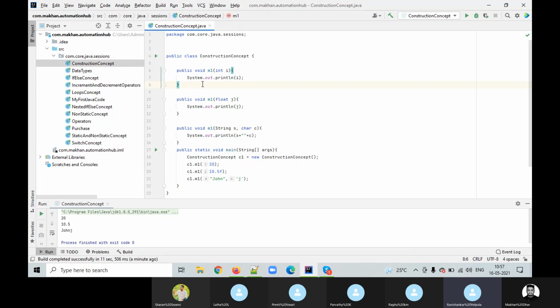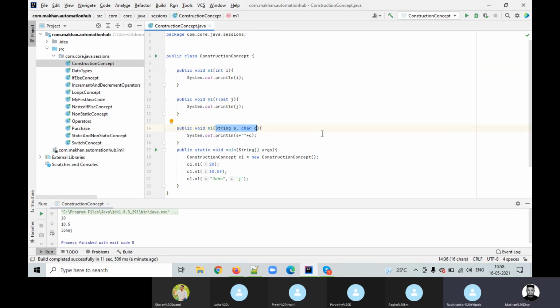Method overloading and constructor overloading are the same. Both are polymorphism. The method name M1 is the same, but it gets differentiated by the parameters. In the first we pass an integer value, in the second a float value, in the third a string and a character. Got it? This is called overloading, guys.